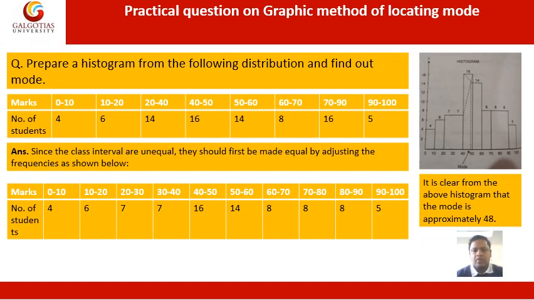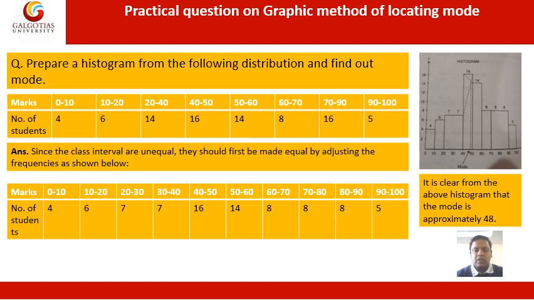Now, here we are given: prepare a histogram from the following description and find the value of mode. We have the marks: 0 to 10, 10 to 20, 20 to 40, 40 to 50, 50 to 60, 60 to 70, 70 to 90, and 90 to 100. The number of students in each class is 4, 6, 14, 16, 14, 8, 16, and 5. You can check the class intervals are unequal, so they should first be made equal by adjusting the frequency as shown below.